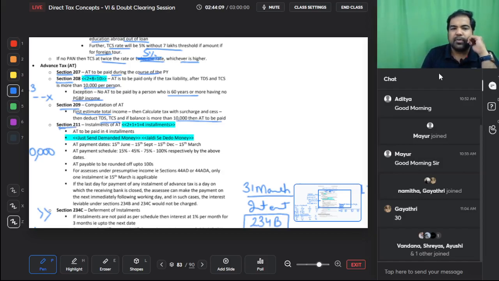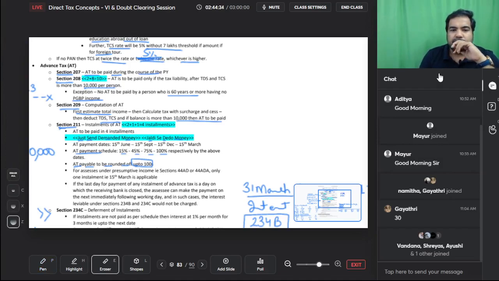Section 211, just send demanded money or jaldi se de do money. Payment schedule 15, 45, 75, 100%. The advance tax that you need to pay has to be rounded off to the 100 rupees. Basically that means if you're supposed to pay 6484, you will round it off. That means the last 2 digits you will ignore, you will do 6400.